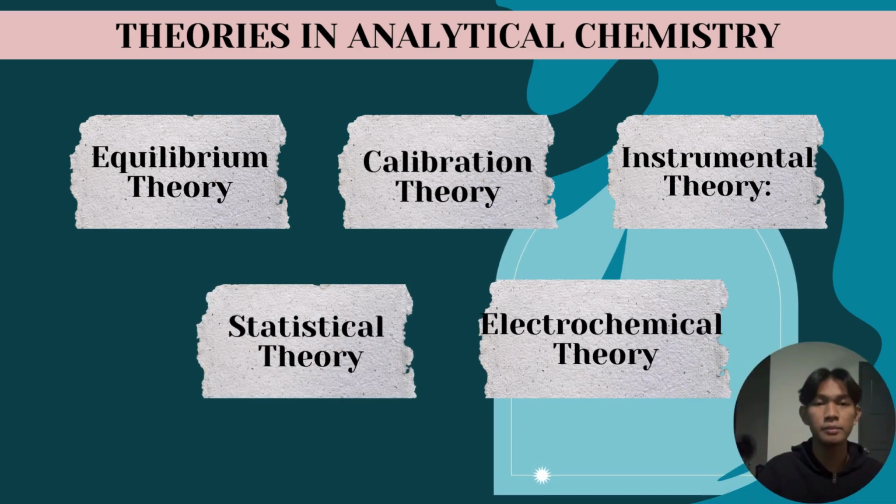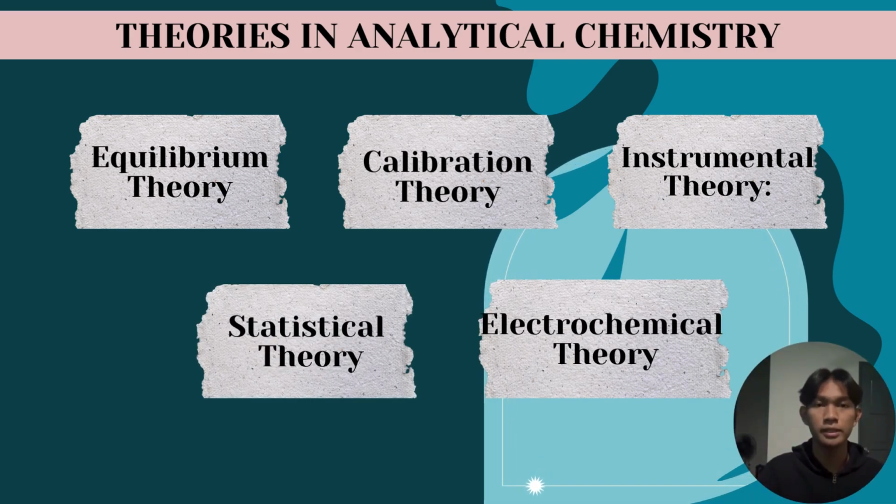Theories in analytical chemistry provide a conceptual framework for understanding the principles and techniques used in the field. These are some key theories in analytical chemistry. First, we have equilibrium theory. This theory is fundamental to understanding the behavior of chemical systems at equilibrium. It is often applied to reactions involving analytes and reagents.